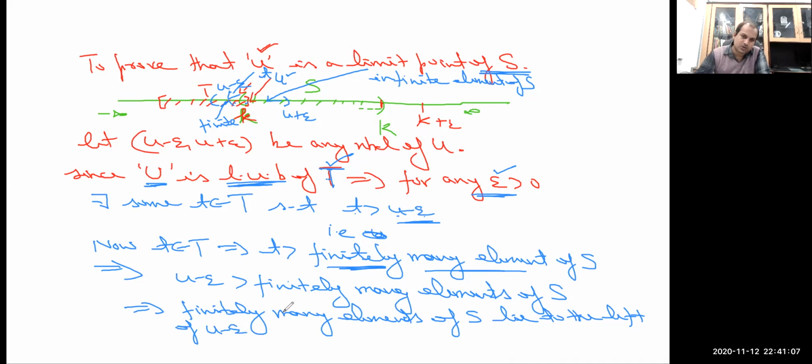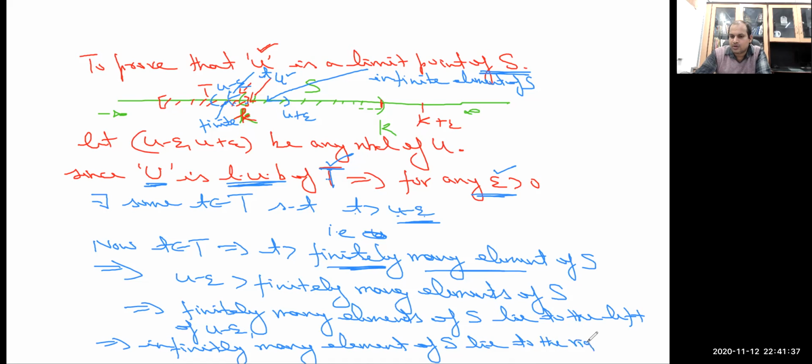Remember that phi, the empty set, is also considered as finite. So this implies that infinitely many elements of S lie to the right of u minus epsilon. Infinitely, because the set is infinite. Infinitely many elements of the set S lie to the right of u minus epsilon.